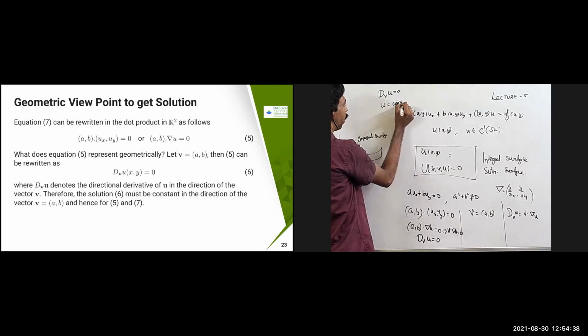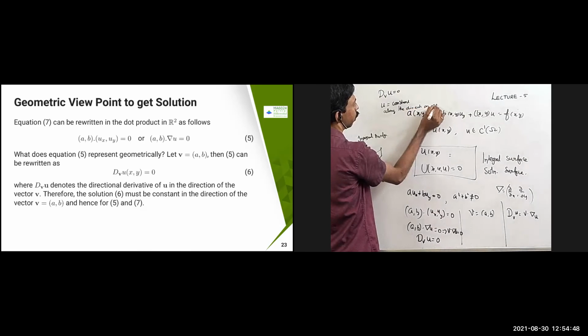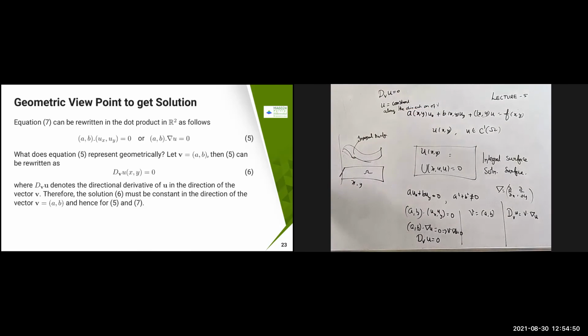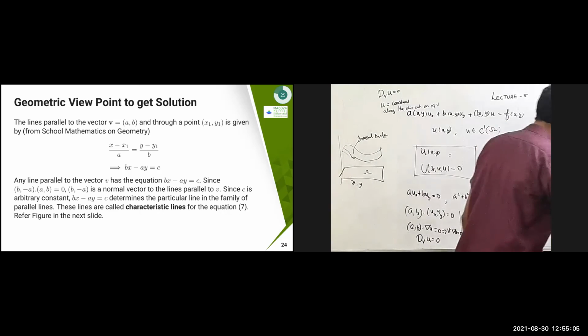This also we have discussed at that time. u is constant along the direction of v. So that means the solution for this problem must be constant in the direction of the vector v. Therefore, you are going to get the answer for this one. So let us see how we are going to get that.